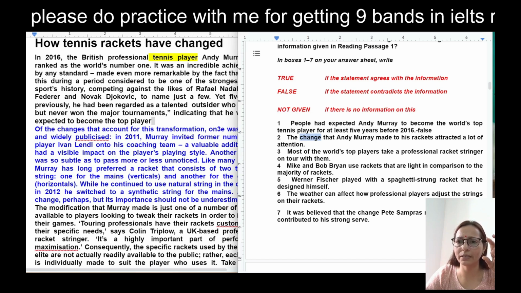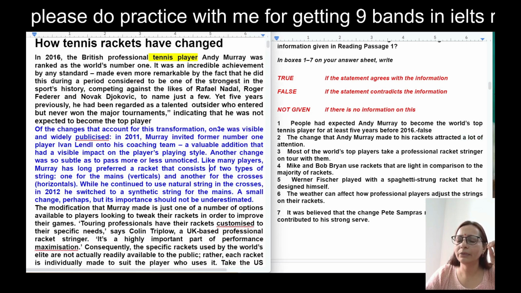Okay. So the change that Andy Murray made to his rackets attracted a lot of attention. If they are talking about his racket attracting a lot of attention, then definitely it will be true. And if he had done some changes in rackets that did not attract any attention, then false. And if in this passage they are not talking about whether his rackets got attention or not, then not given. Okay. So changes is what I can see, because full paragraph we have done, and first paragraph we have got first location. After that we will get second question location.